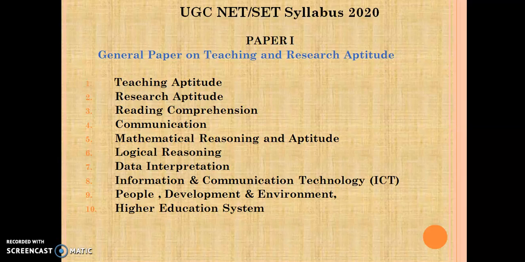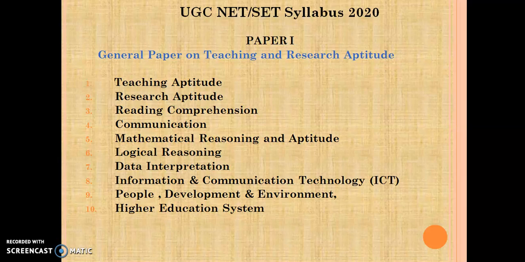Before going into each and every section of paper 1, let us have a quick intro of paper 1 and paper 2, regarding the number of questions and the pass percentage. Paper 1 has 50 questions and each question carries 2 marks, totally 100 marks. And paper 2 has 100 questions. Once again, each question carries 2 marks, so totally 200 marks.